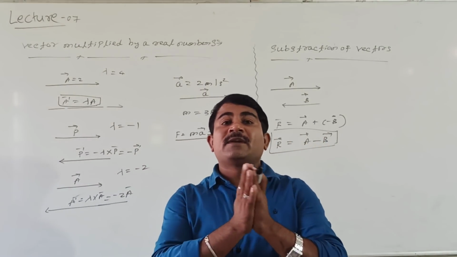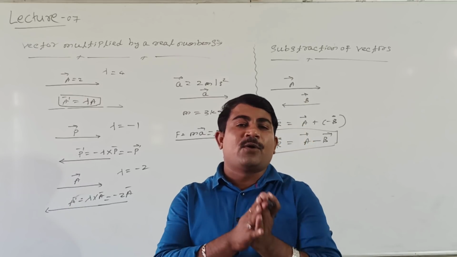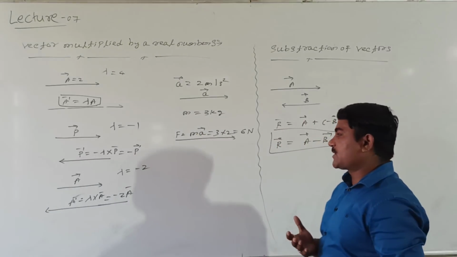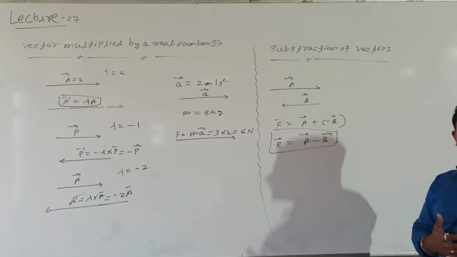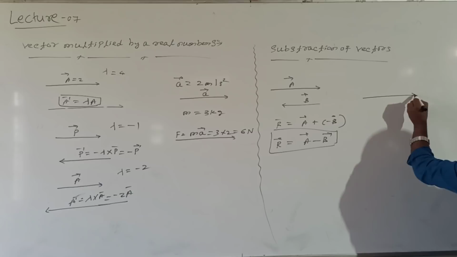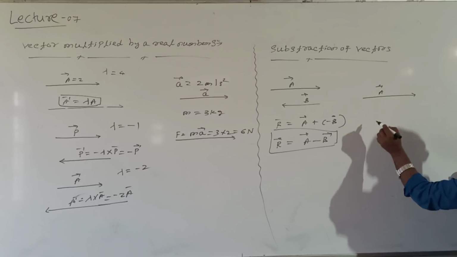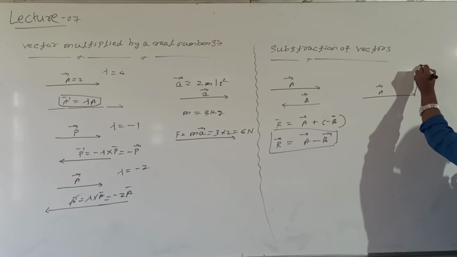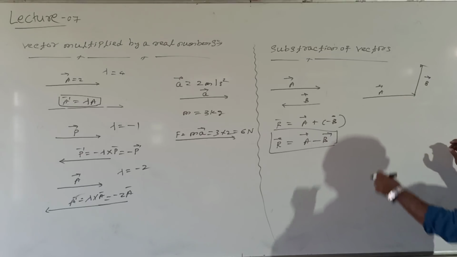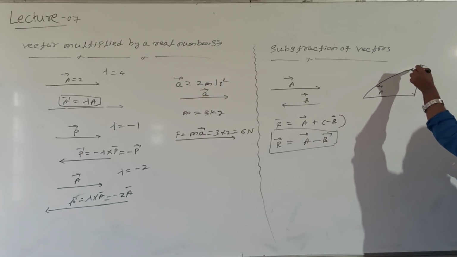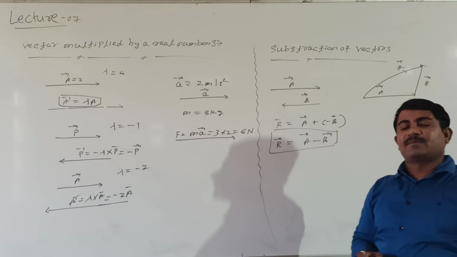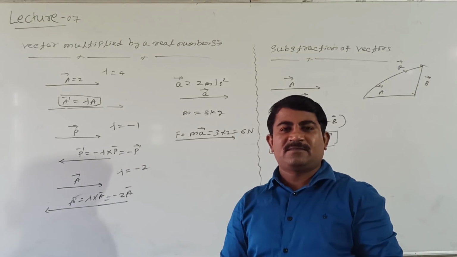But if two vectors are inclined, how to subtract the given vectors? This is very important. How to take a subtraction when two vectors are inclined at angle theta? Look at me. This is vector A, and this is vector B. These two vectors are in the same order. If we take the resultant vector R, then R is equal to A plus B.